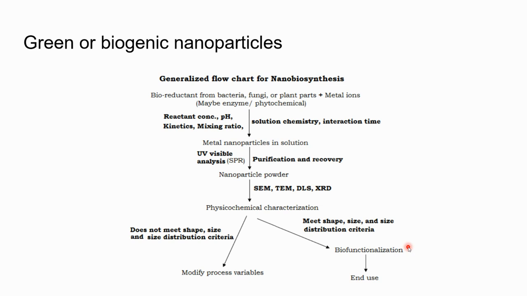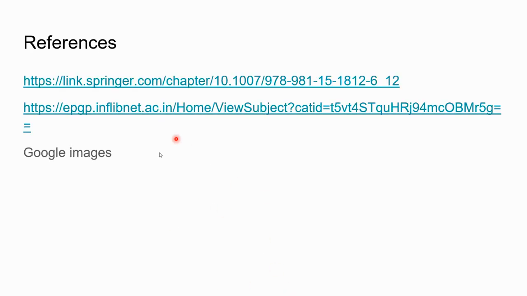If they do not meet the shape, size, and size distribution criteria, they can undergo the modification process, as we have discussed. They can be modified to work efficiently, and then used to mitigate the pollutants. So these are the references which I have used.